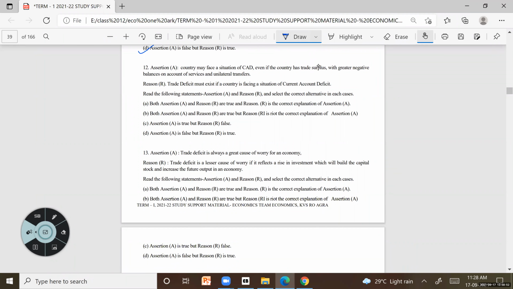Assertion A: A country may face a situation of current account deficit, even if the country has trade surplus with greater negative balances on account of services and unilateral transfers. Reason: Trade deficit must exist if a country is facing a situation of current account deficit.